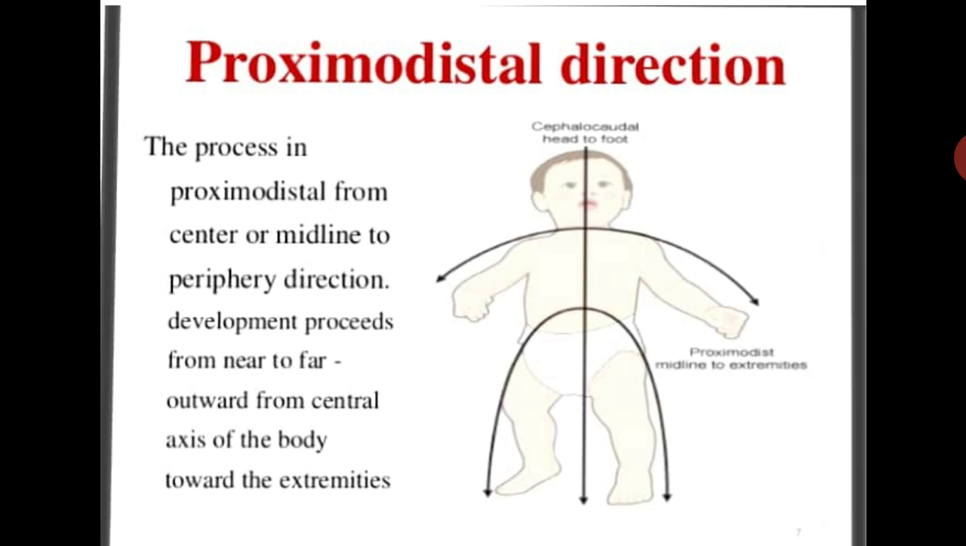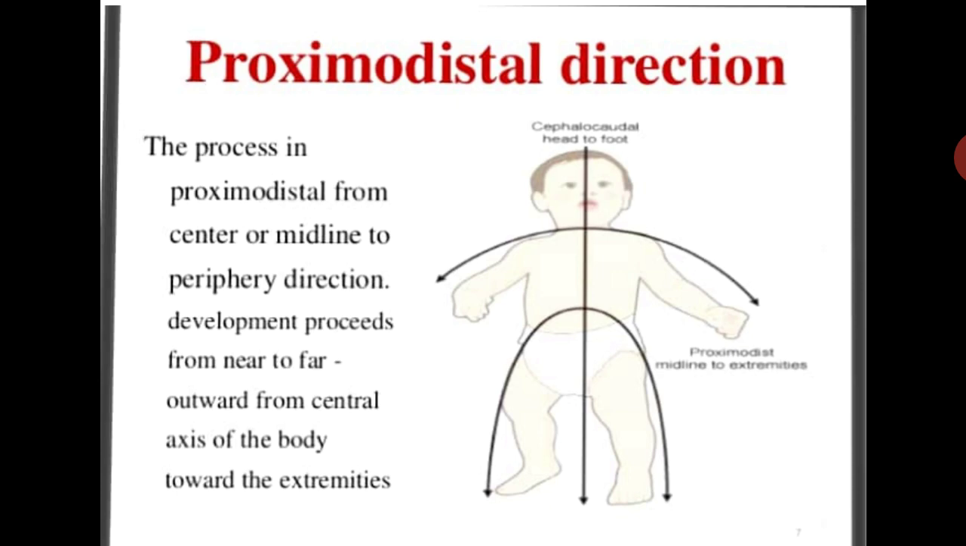So the development proceeds from the near to the far, outward, from the central axis of the body towards the extremities. In this proximo-distal direction, proximal means the near part. So growth and development firstly occurs in the proximal part, that means the center of the body, and distal means the far away part, the periphery of the body, the extremities.